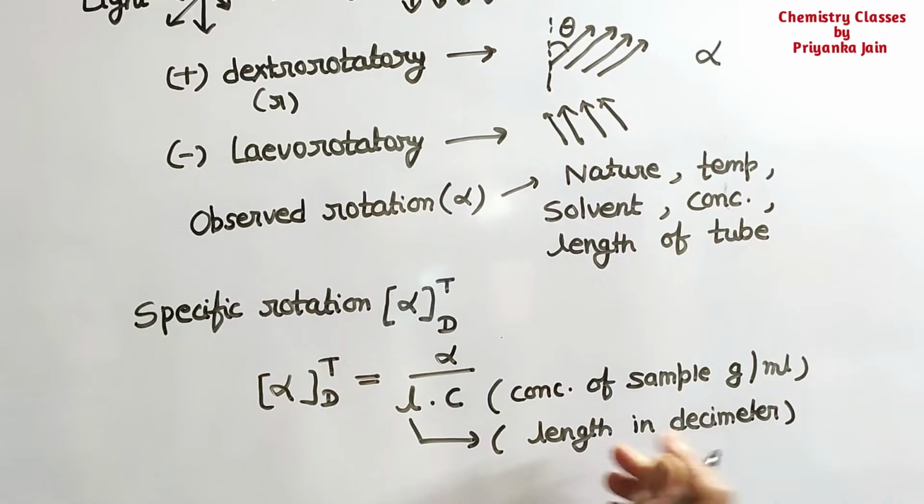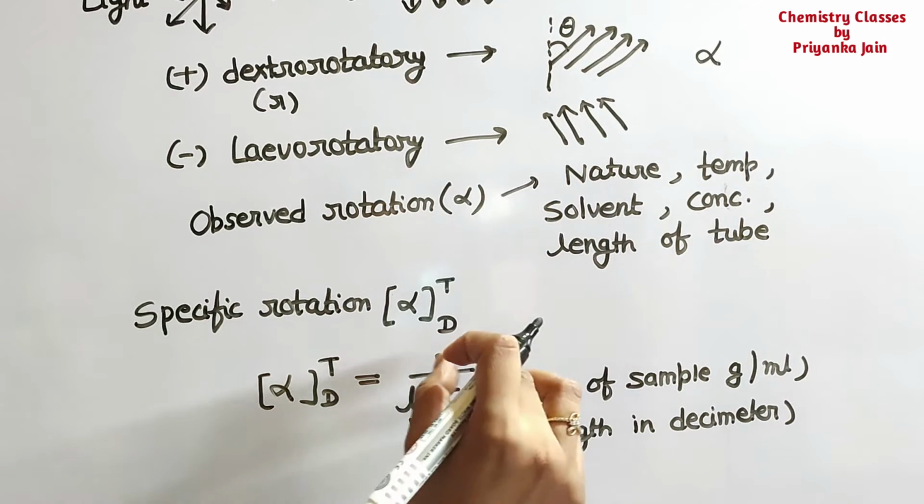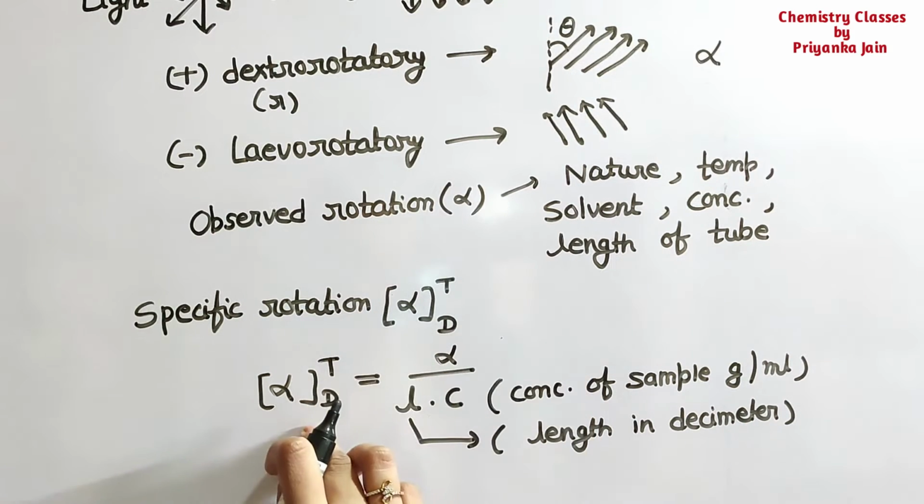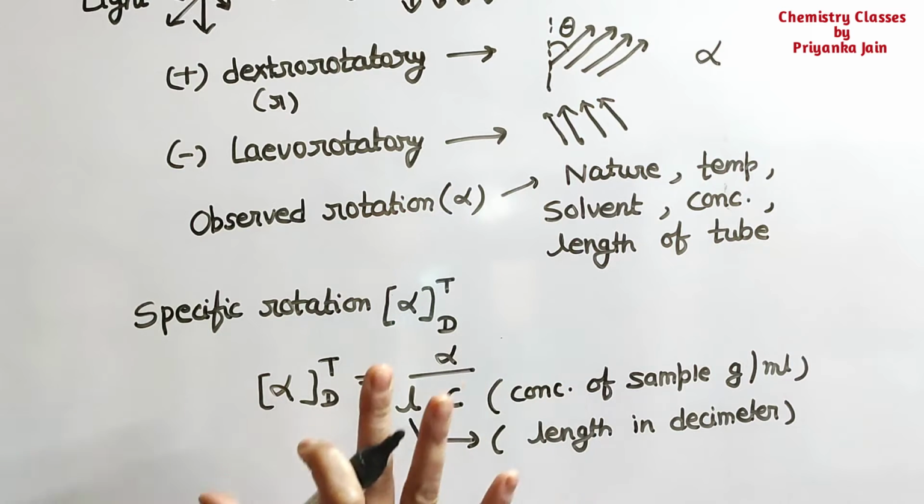By this formula you can find either the specific rotation, or, if the specific rotation is given, the observed rotation.